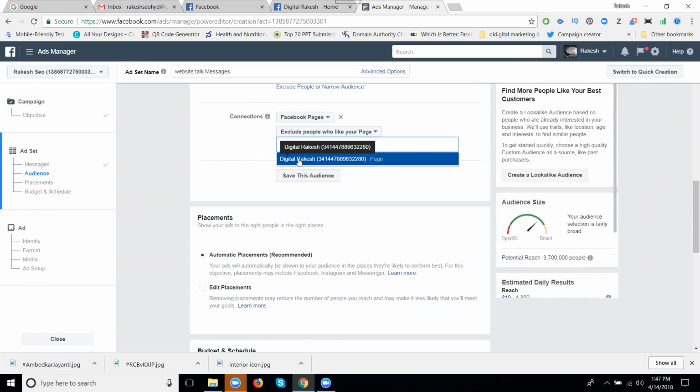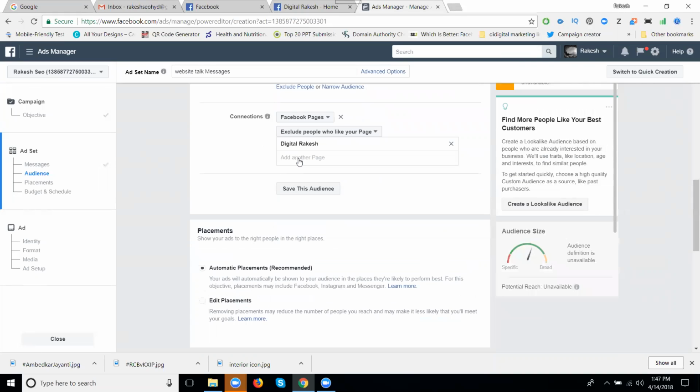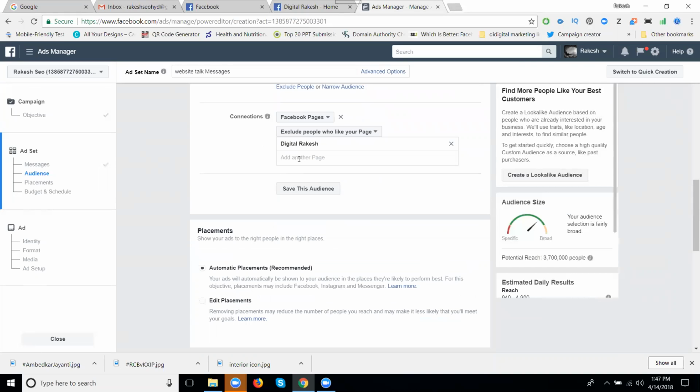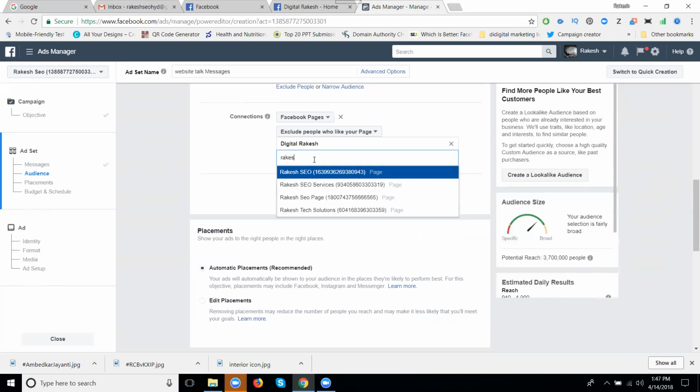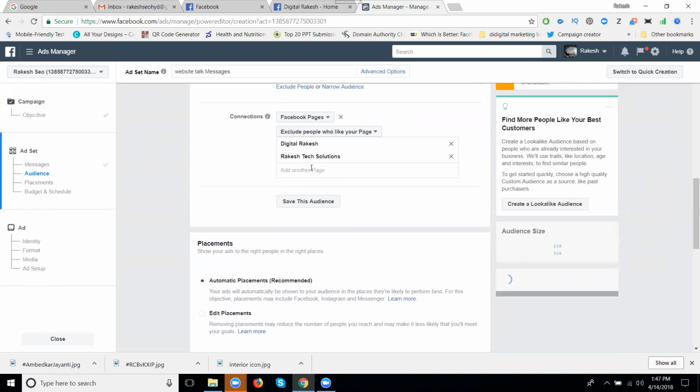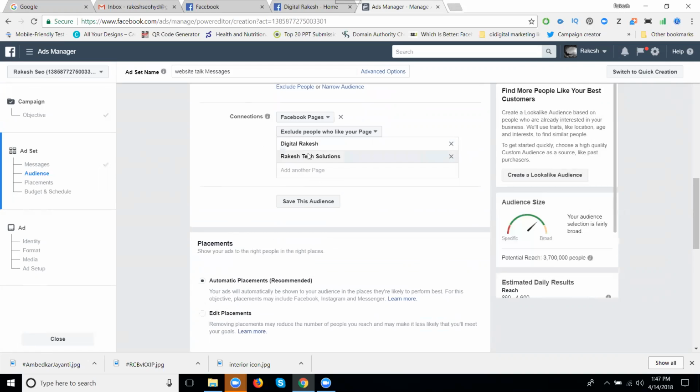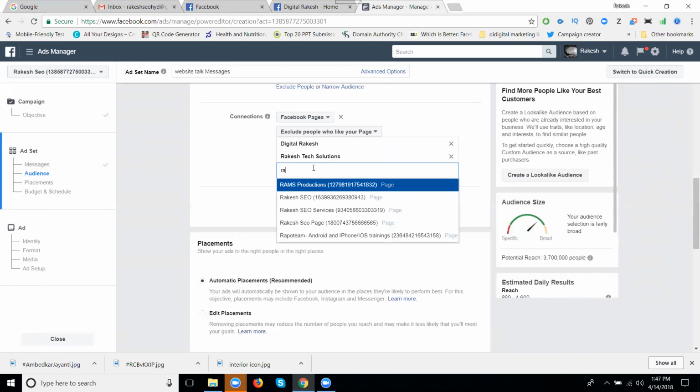I'm adding the page, Mr. Rakesh. Which page are you excluding for the likes? How many pages am I adding here? Two, suppose.